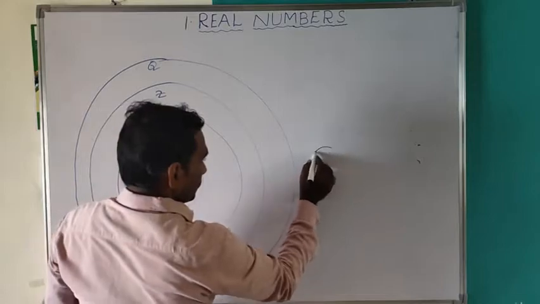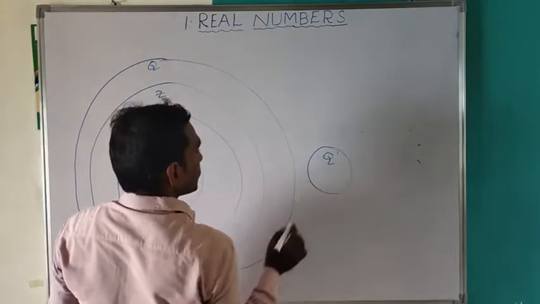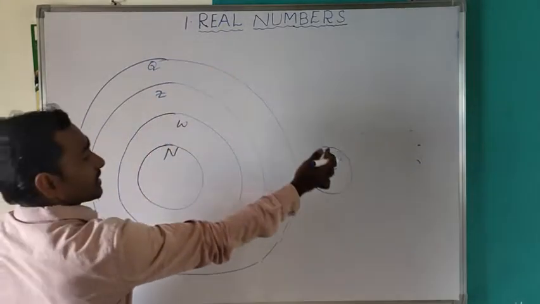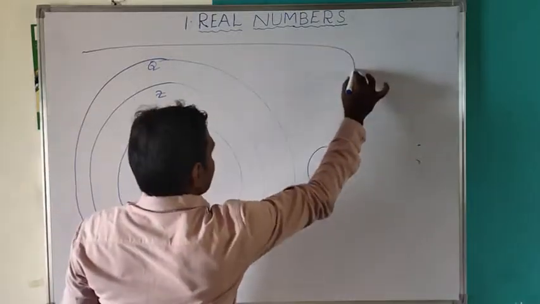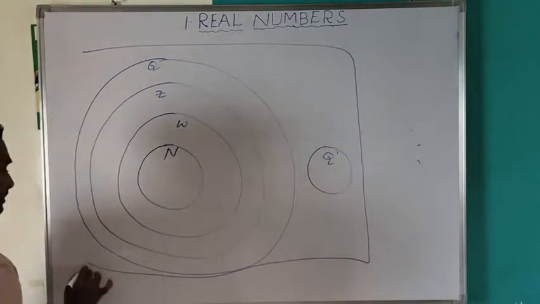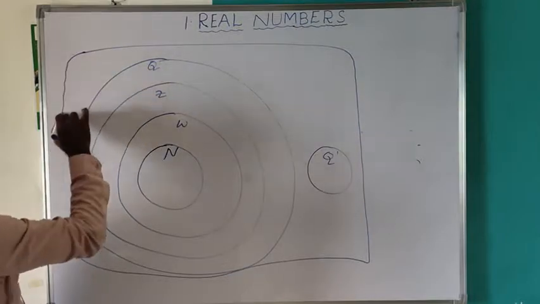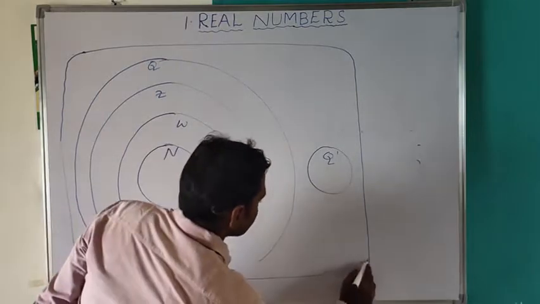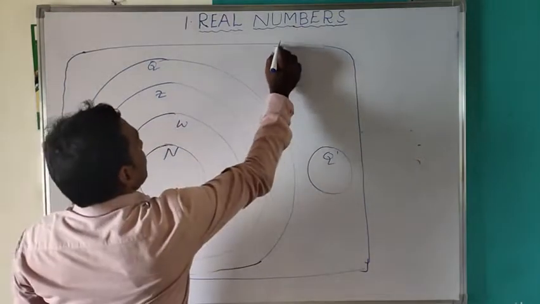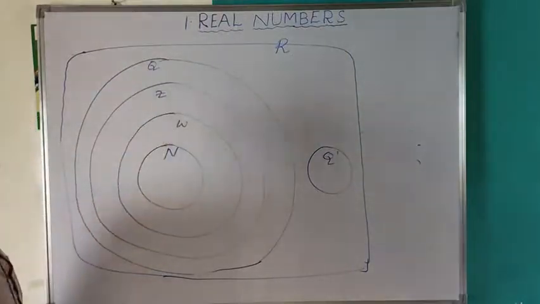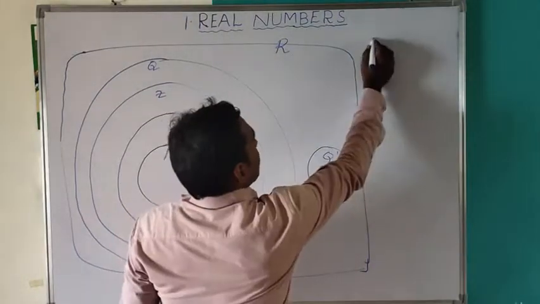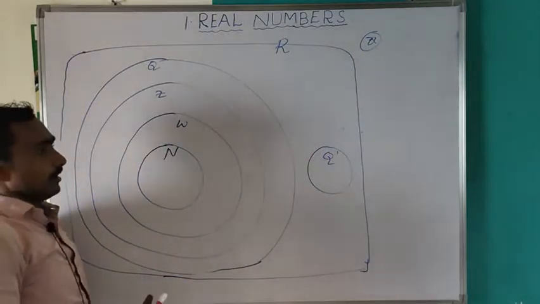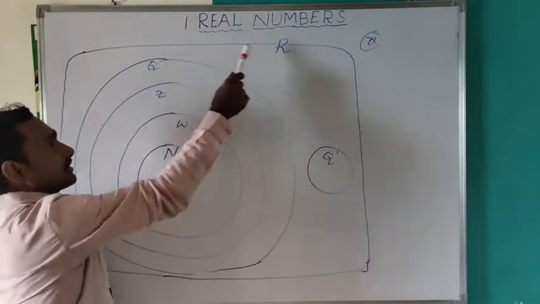Here, suppose this is the irrational numbers, denoted by Q dash. The set of all rational and irrational numbers is real. So the real number set is the big one. All irrational numbers are real, and all rational numbers are real.